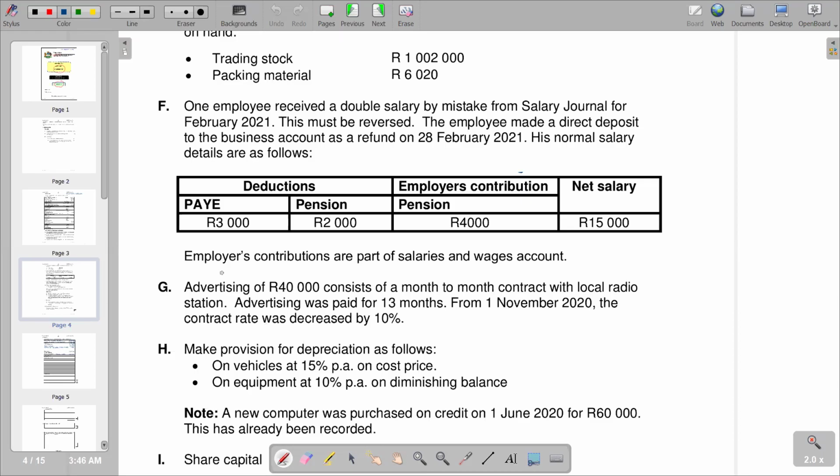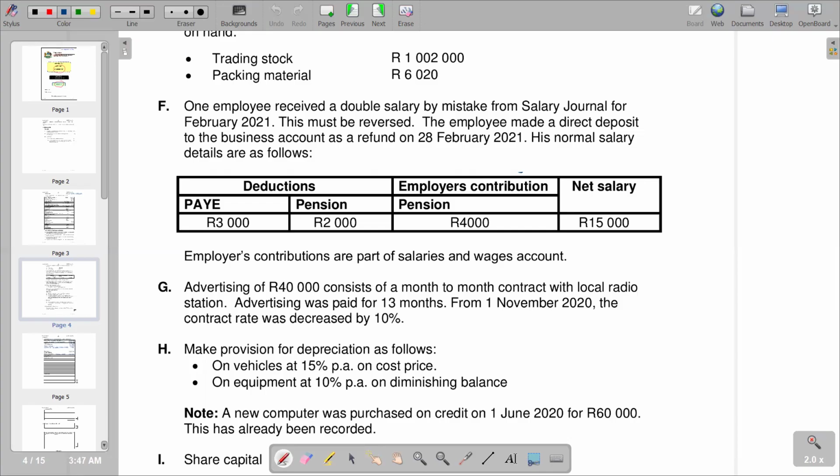It means advertising of 40,000 rands consists of a month-to-month contract with a local radio station. Advertising was paid for 13 months from 1 November 2020. The contract rate was decreased by 10%. So we see that we've got two phases that we have there: before the rent was decreased and after the rent was decreased.